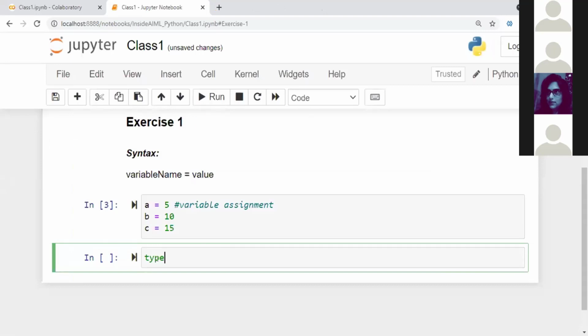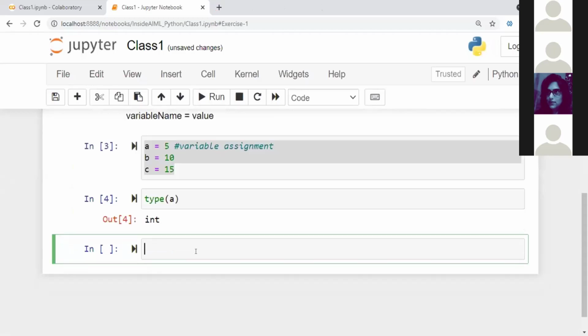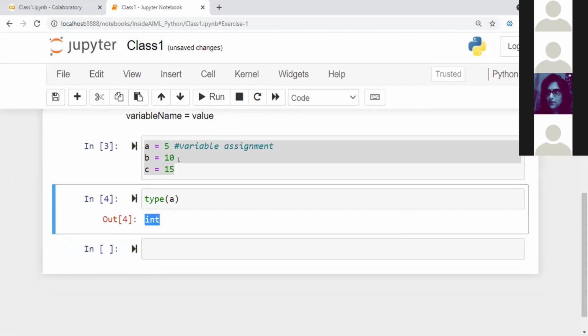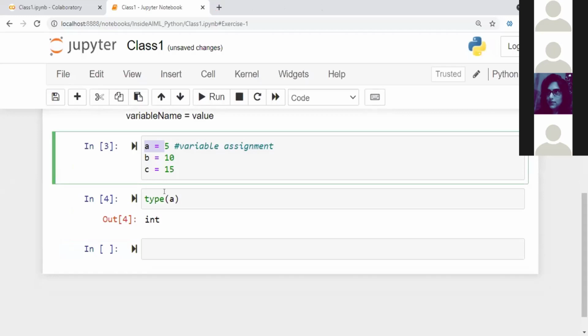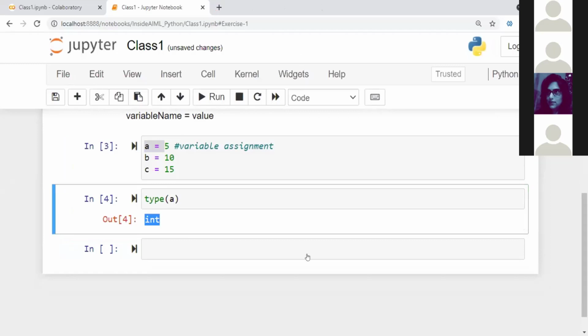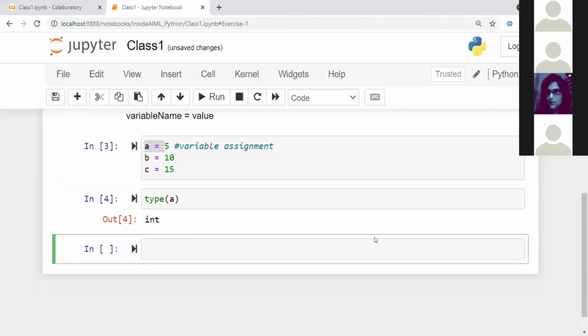So this is a function to indicate the data type of the variables that we have created. If I say type of A, then you can see that Python understands that A is an integer data type. We haven't mentioned anywhere that A is an integer, but Python's interpreter is intelligent enough to understand that the type of A is an integer. Right. So now you may also print the values.